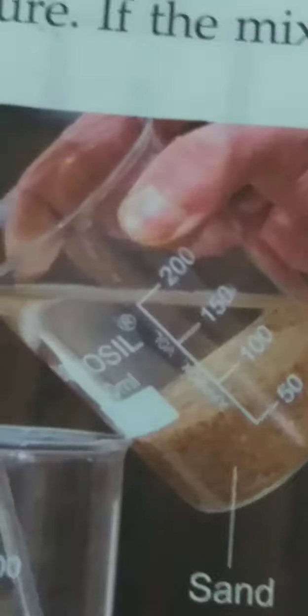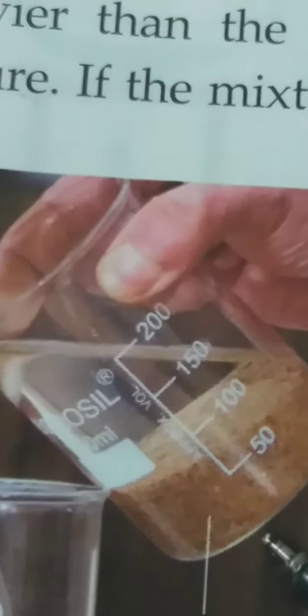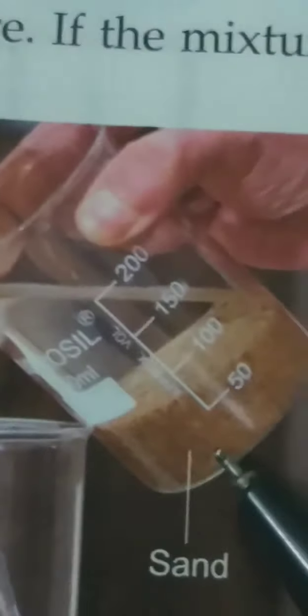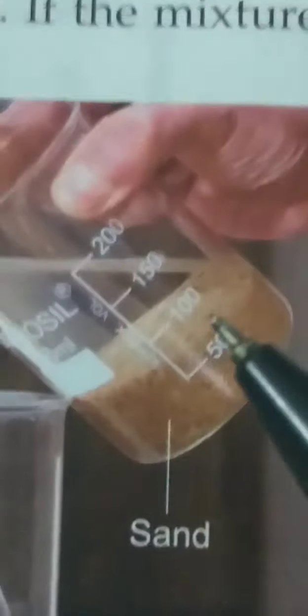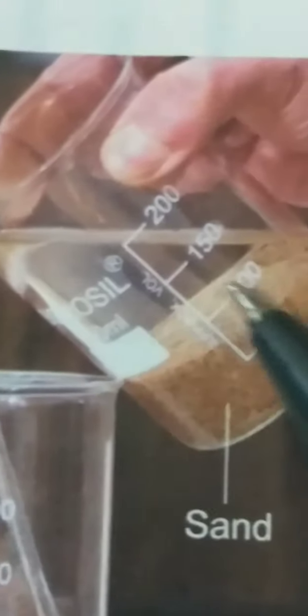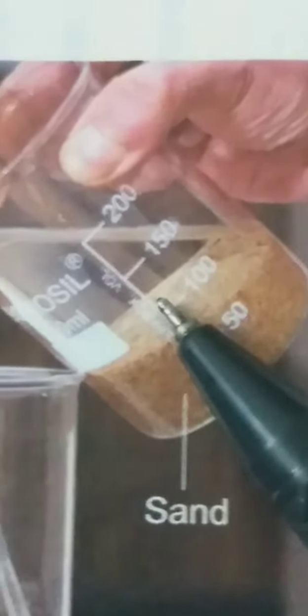Sedimentation and decantation. These are methods used for the purification of water. A solid-liquid mixture we can separate by sedimentation and decantation. Sedimentation is a method in which we keep a sand and water mixture on a table undisturbed for 10 or 20 minutes. The solid particles like sand will settle down and clear water will be obtained on the upper side.